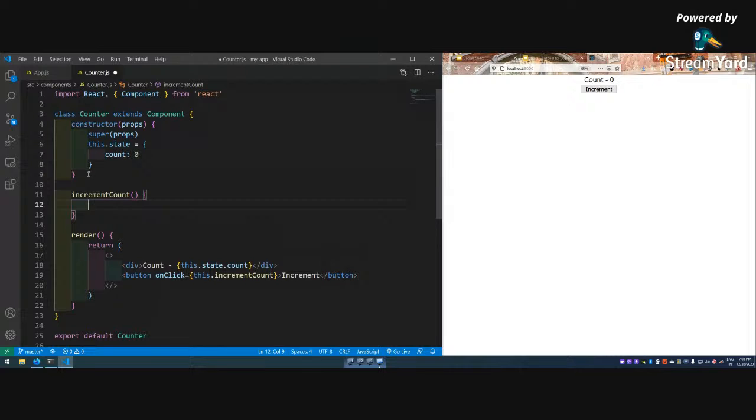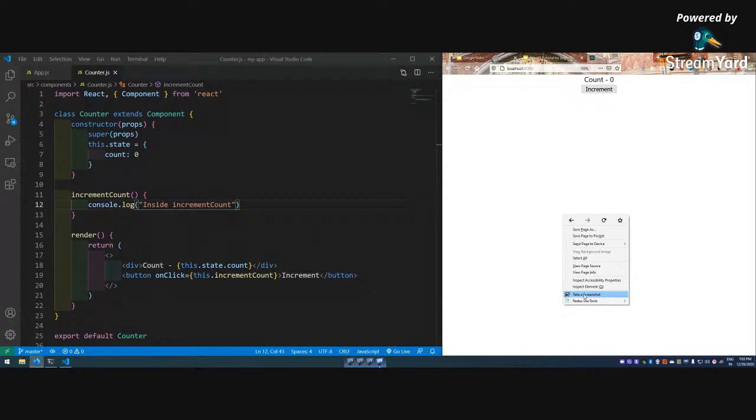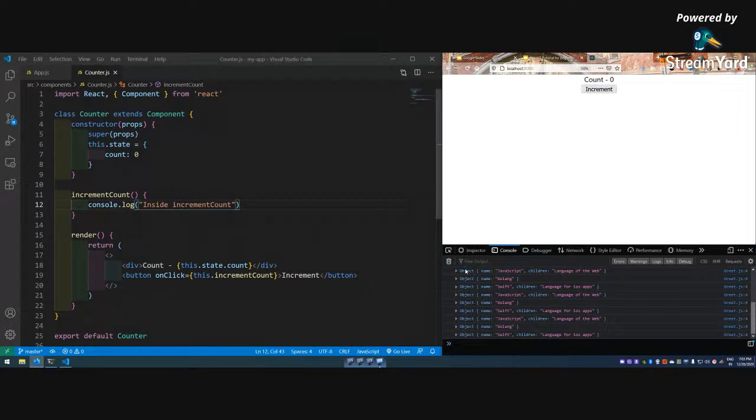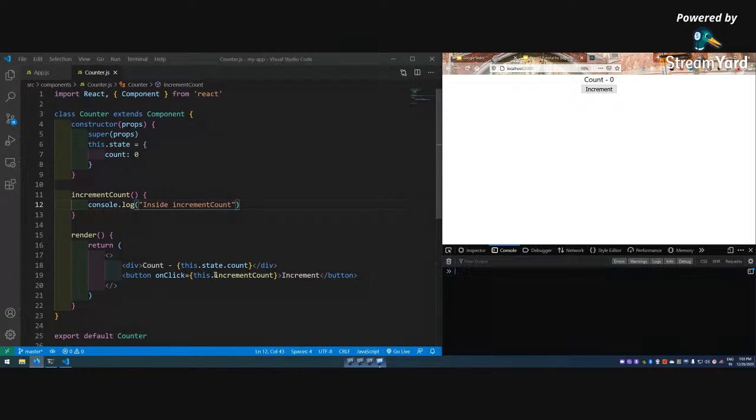And the first thing, one thing I want to say, let me do a console log. Just now it is a normal function. Just when I click on it, I will be shown this console log. It should show me the console log when I click on it inside increment count. Okay, so it is showing me.